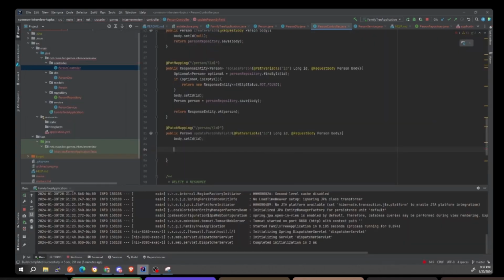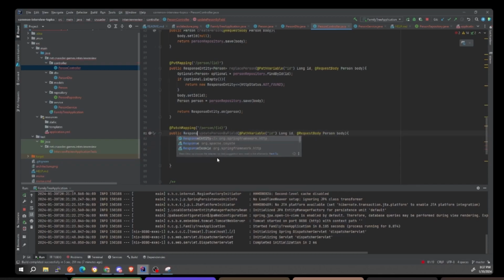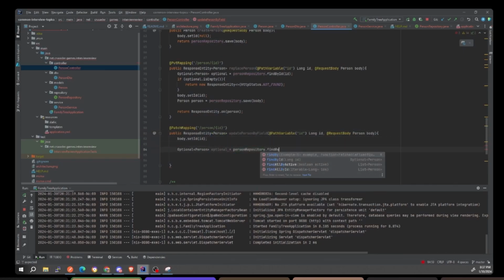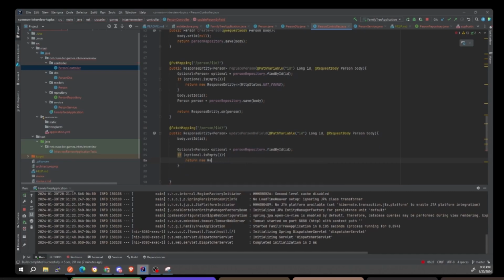To write a patch, you literally just write if statements for every single field. First you've got to get the record. So optional person, because it follows the same rules. If it doesn't exist, you throw a 404. So let's go back and make this ResponseEntity<Person>. Optional is equal to personRepository.findById, and we're going to pass in the ID. And if optional is empty, then we're going to return a new response entity of HTTP status not found.